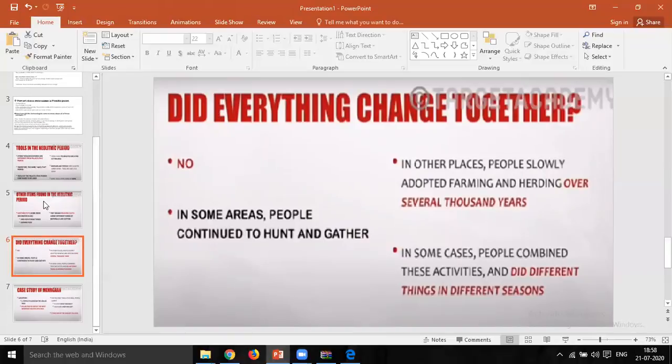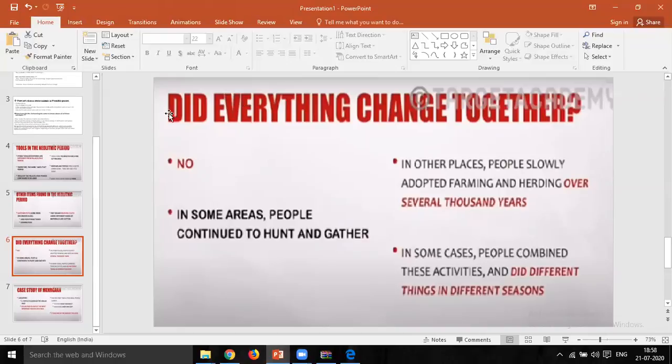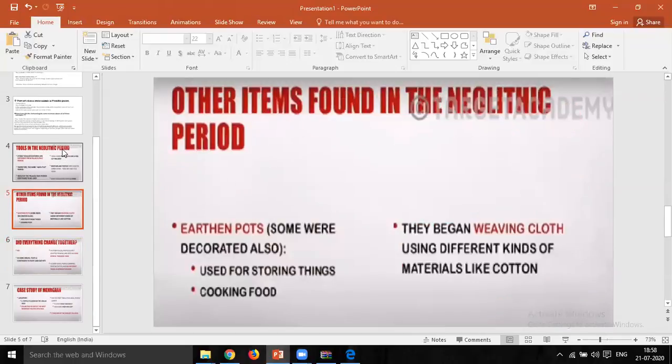So okay, the first point would be the other items found in the Neolithic period, and the second point, which we will discuss in another lecture, would be whether everything changed altogether after that situation, or after that Neolithic period. Okay, so that's all for today.